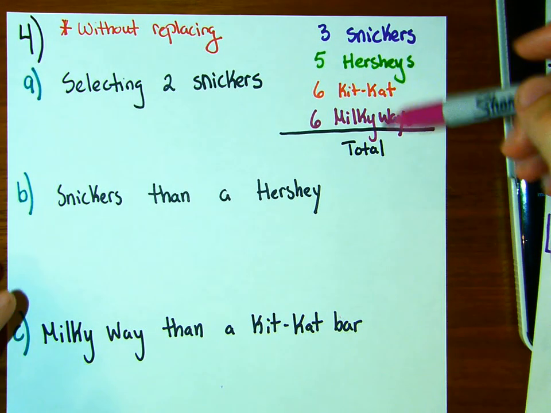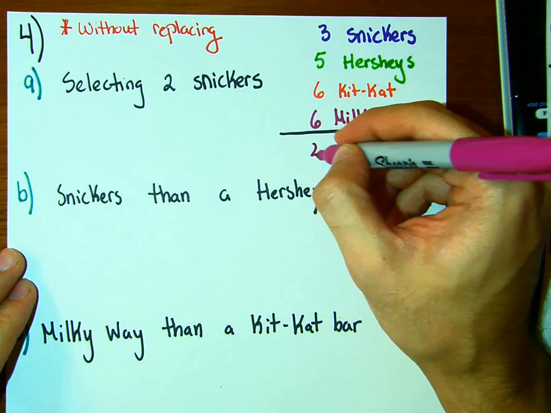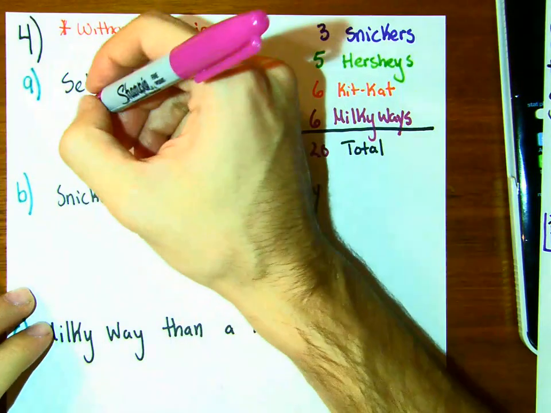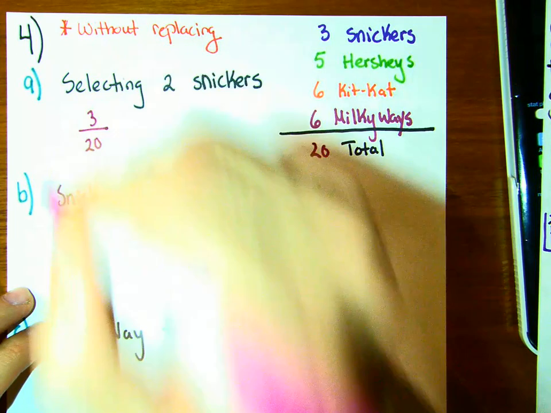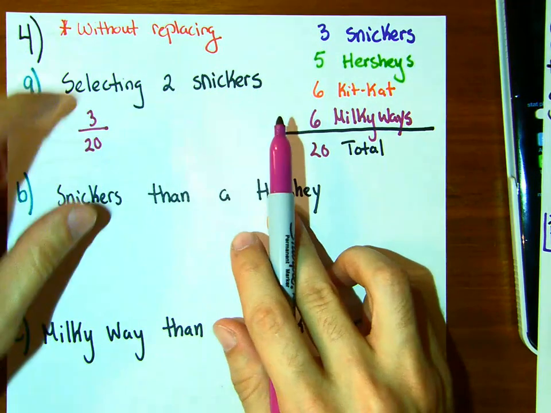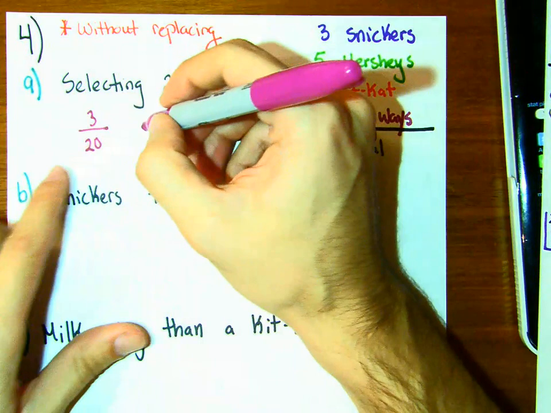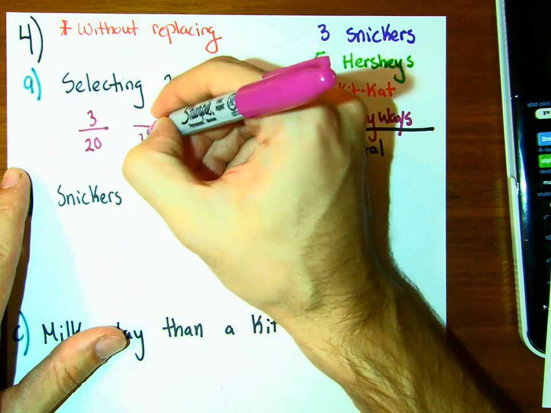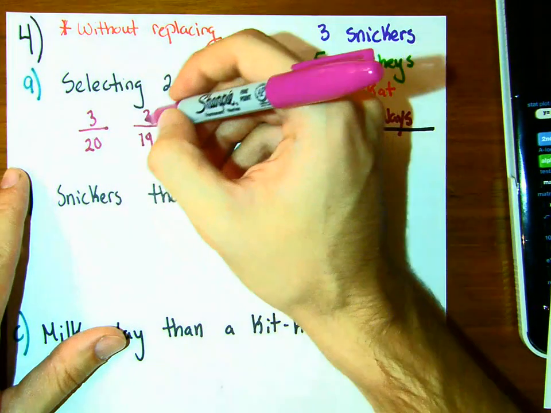First, what's the total amount of chocolates? It's 12 plus 5 is 17, plus 3 is 20. So what's the chance of getting 2 Snickers? The chance of getting the first Snicker is 3 out of 20. The next time I put my hand in and take a chocolate out, there are 19 chocolates. But one of the Snickers was taken out, so this has to be 2. There are only 2 Snickers left.